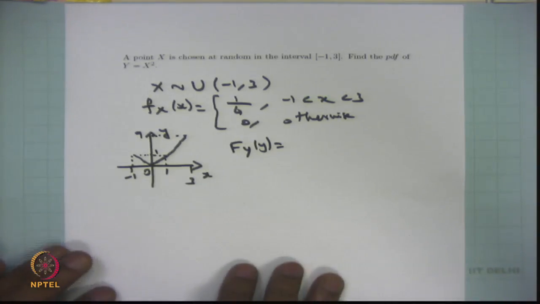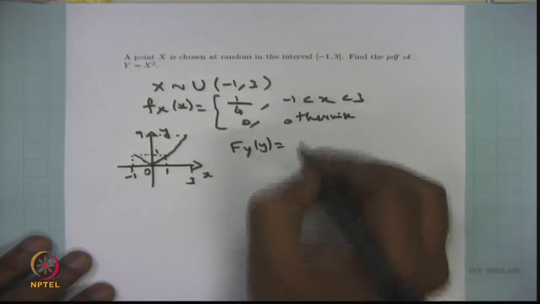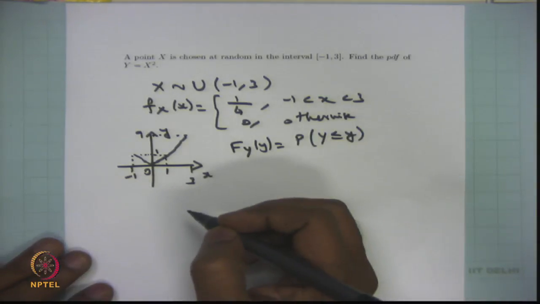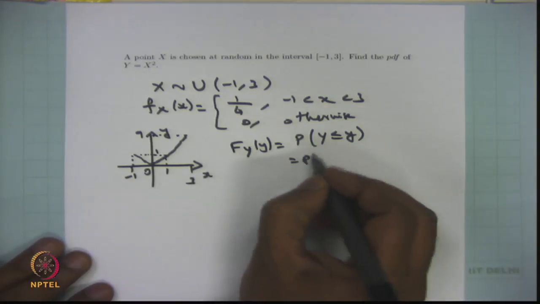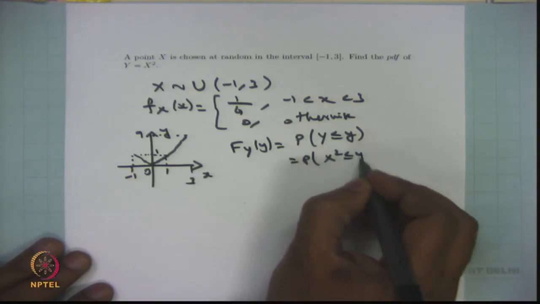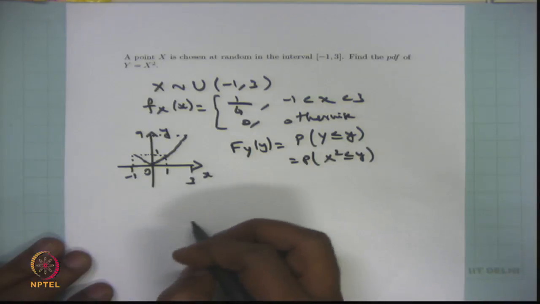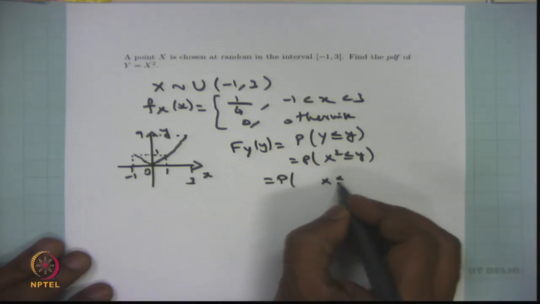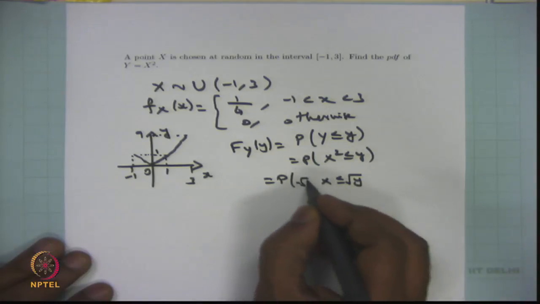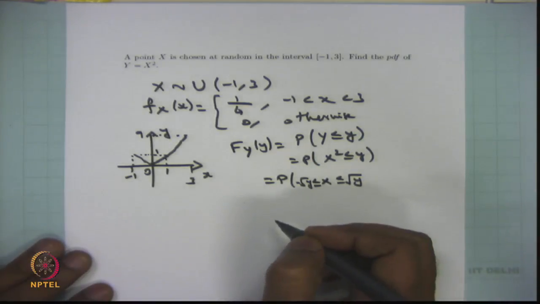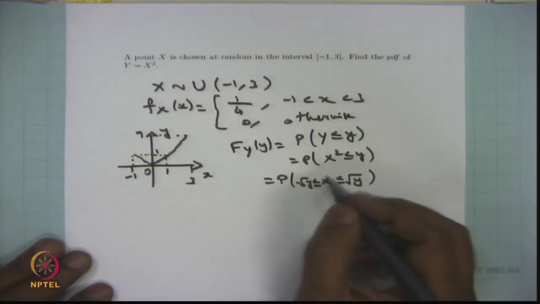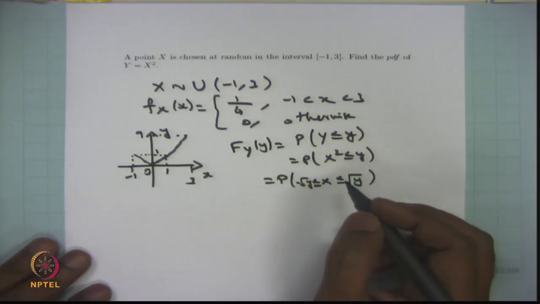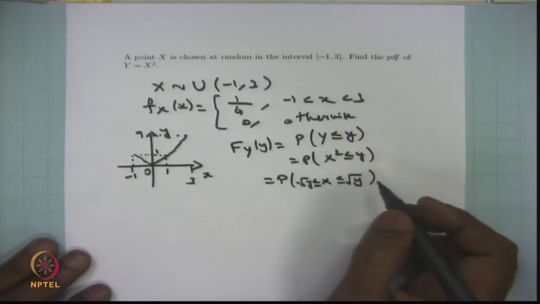The CDF of the random variable y is nothing but the probability of y taking a value less than or equal to y. That is the same as the probability of x square less than or equal to y. That is the same as the probability of x lying between minus square root of y to plus square root of y. Here I am making the assumption y is greater than 0. As I said, the CDF till 0 is going to be 0.